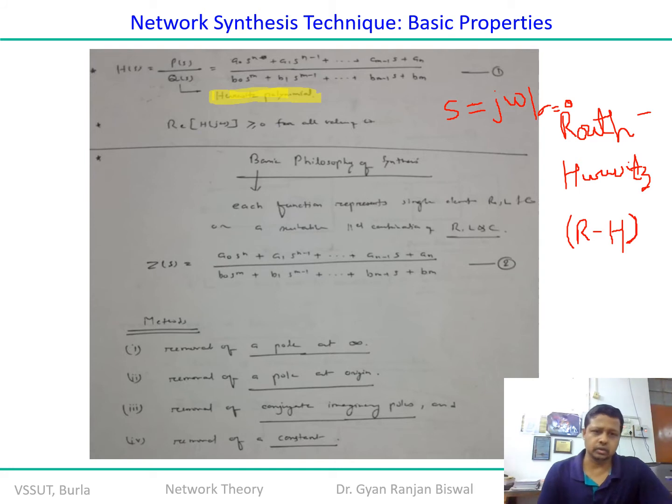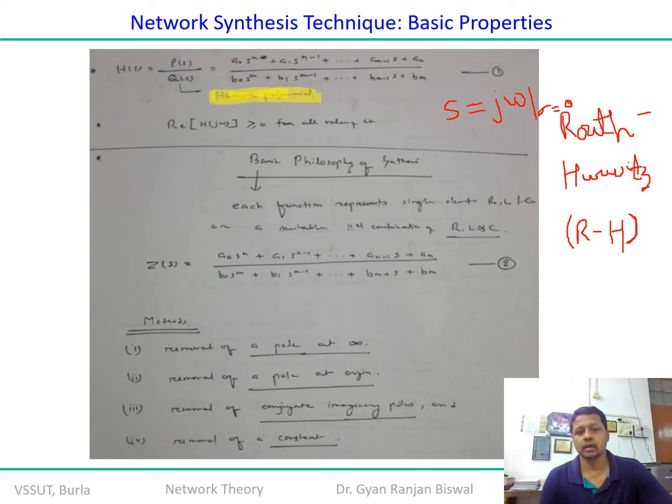Whereas for b naught, just remember, if you are going to remove the component of the highest order, it should be strictly 1 while you apply the partial fraction. Therefore the ratio of a naught upon b naught always represents a constant, which we have already discussed under the head of network function and the two-port analysis, right?